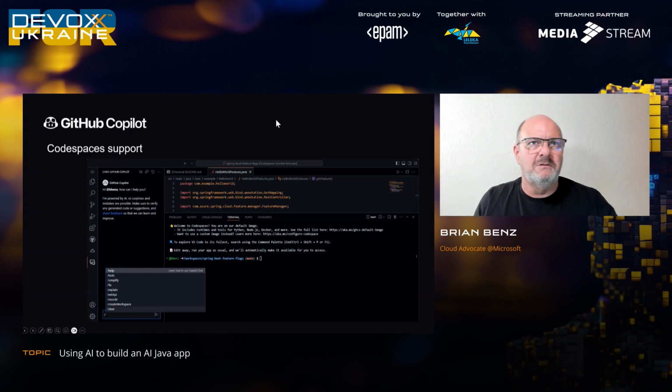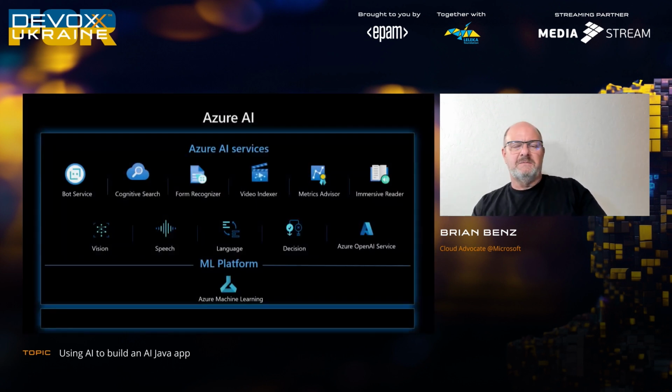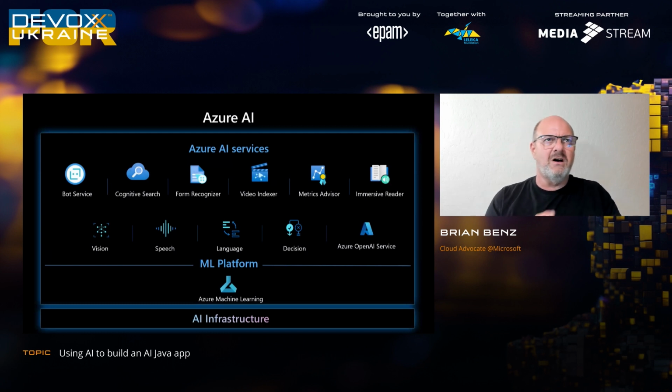Okay, so we do have full Codespaces support there. That's pretty cool. All right, so aside from Copilot, what else do we have that we can offer? We have Azure AI services. We have a bot service. The bot service itself is a way of orchestrating and creating items that can react to certain events and retrieve data. We also have cognitive search.